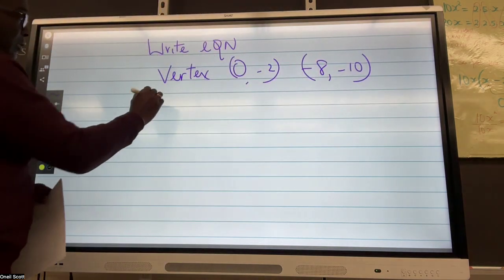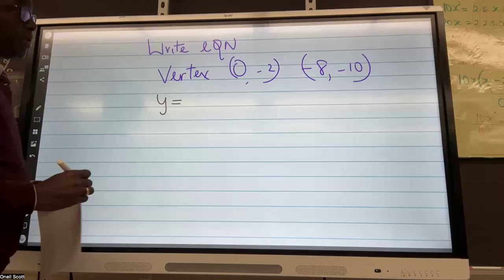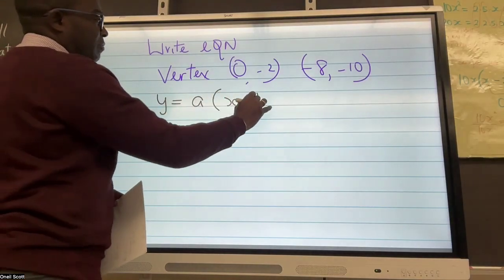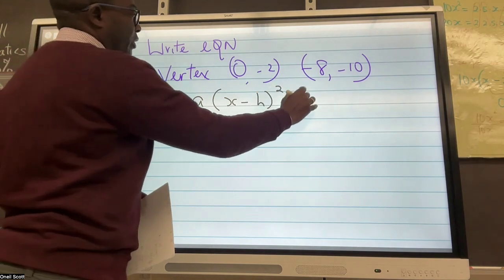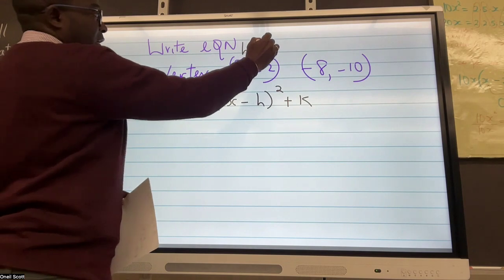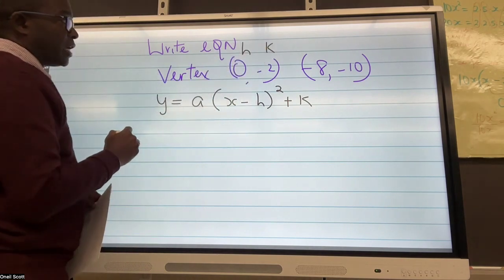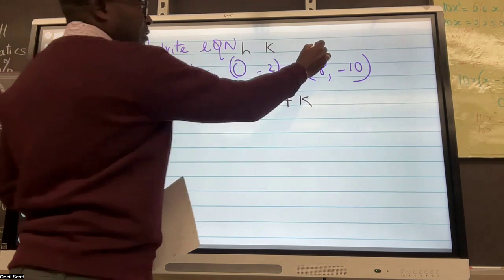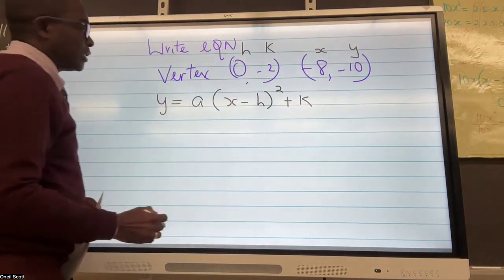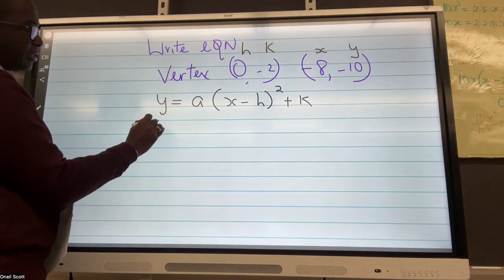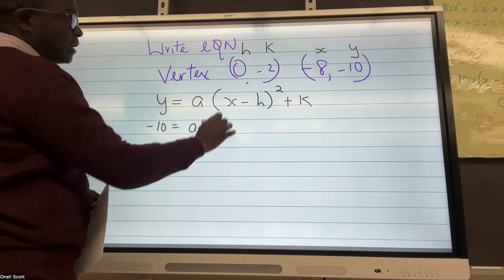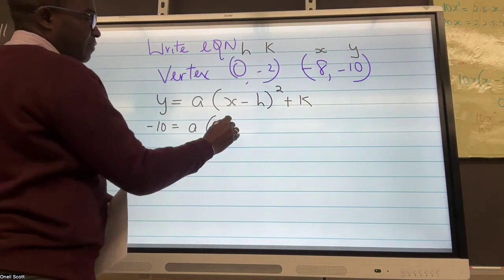First thing you want to do is to write the format for vertex form. y equals a(x minus h) squared plus k. I know that these are the coordinates of the vertex, h and k, (0, -2). And then I'm going to use this as my x point and my y point. So I'm going to put in the y value, which is -10. a is what we need to find. We don't know that. We know x is -8.